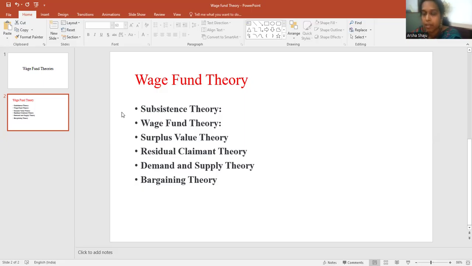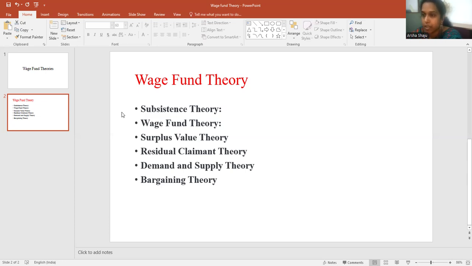And next is the demand and supply theory. As we know, when we have more supply of labor, we may give less wage. This is what they are telling. The same demand and supply theory applies here also.